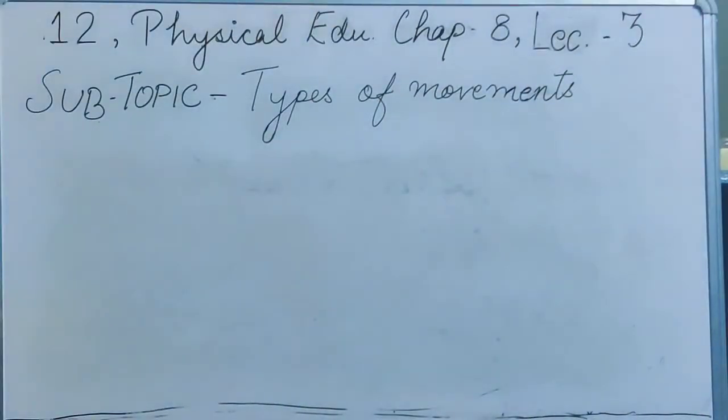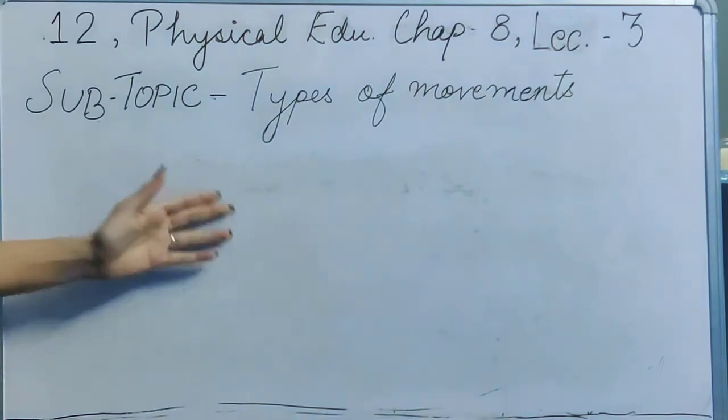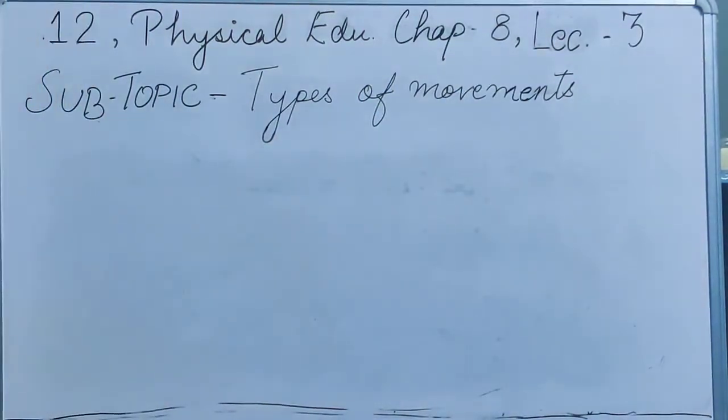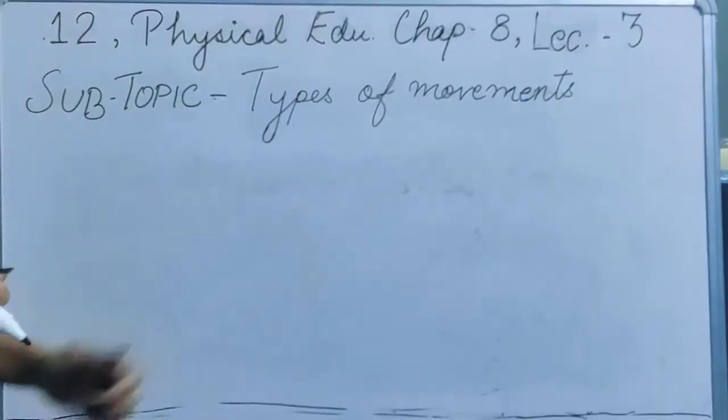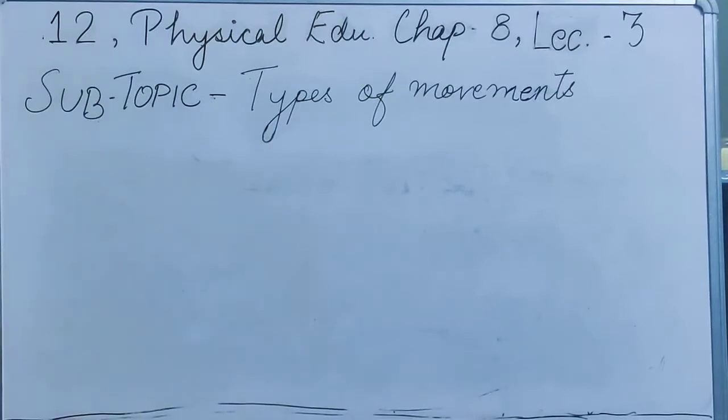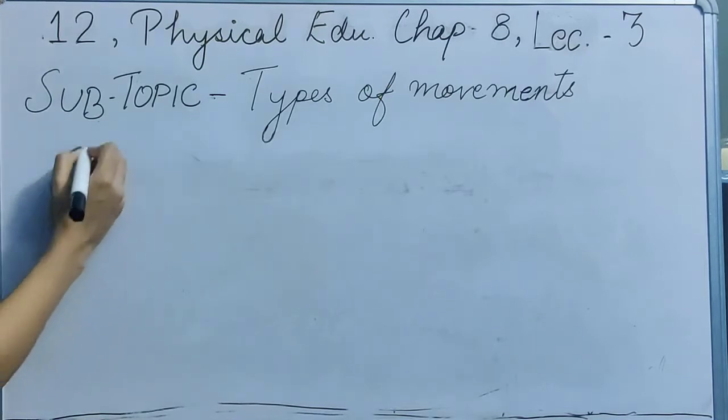So in the last lecture we were talking about the types of movements, and that day we discussed gliding movements, angular movements, circumduction and your rotation. So today we are going to continue with the same topic and we are going to move further. After those four movements which we discussed that day, today we are going to discuss the fifth movement, though there are several parts under it. So we are going to start with the very first part, which is hyperextension.